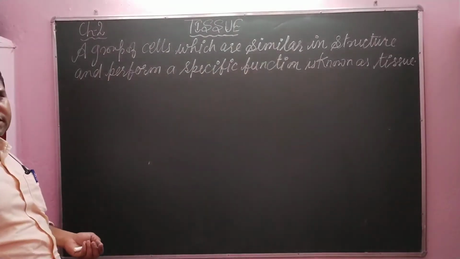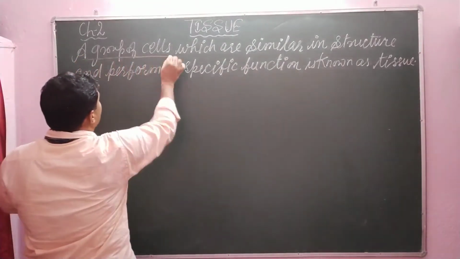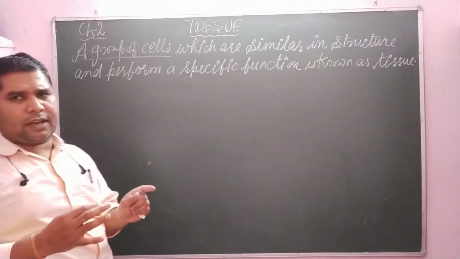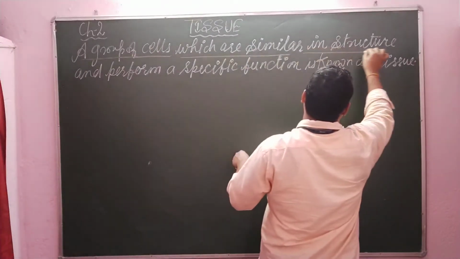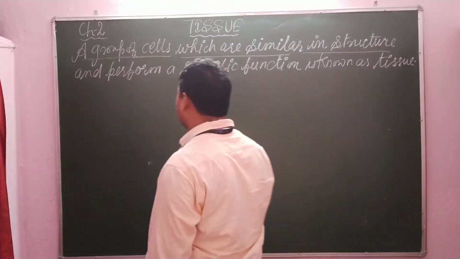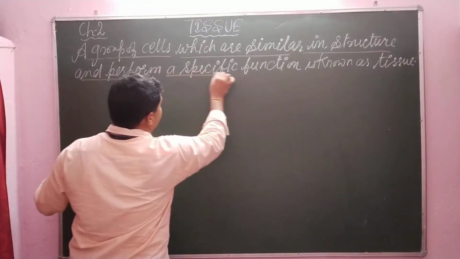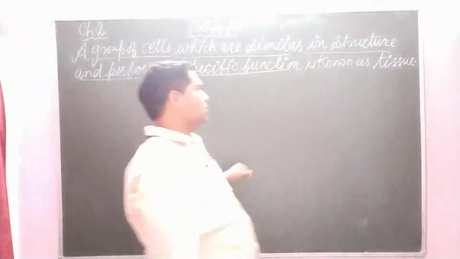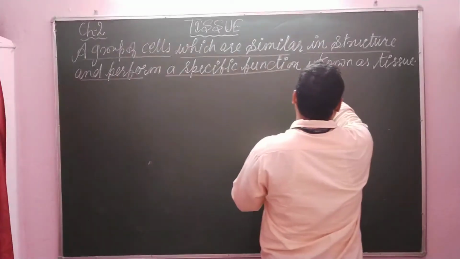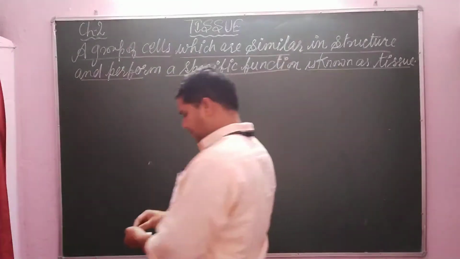Let us understand about it. A group of cells or a mass of cells which are similar in structure and perform a specific function is known as a tissue. Let us understand with the help of the diagram.